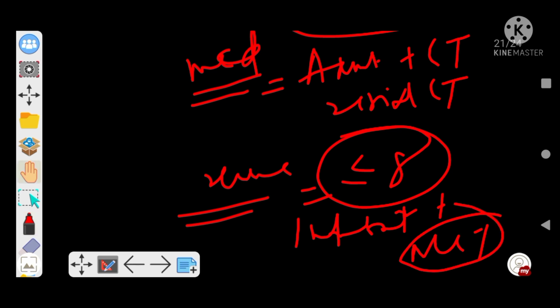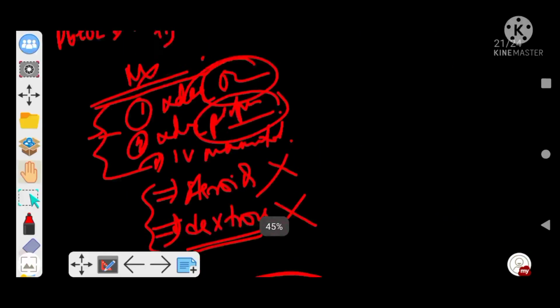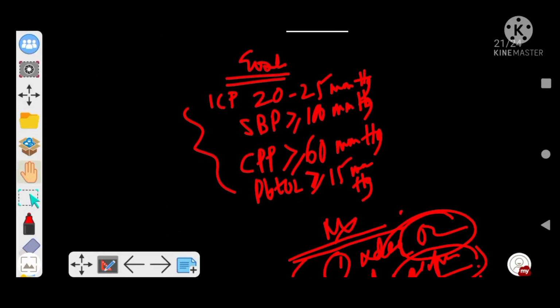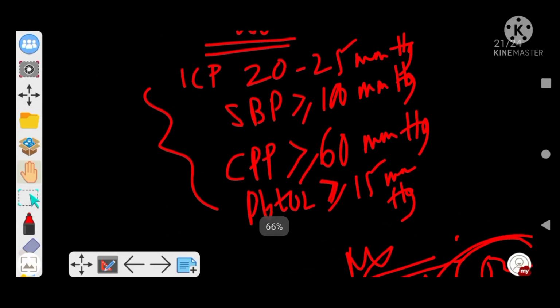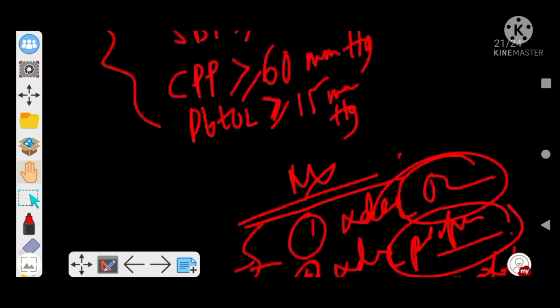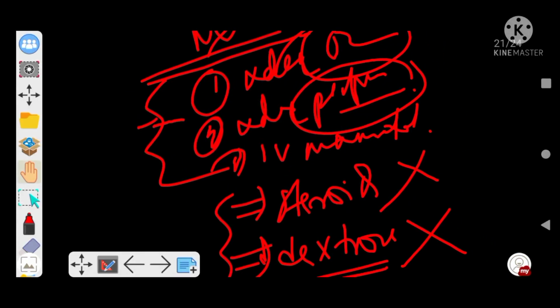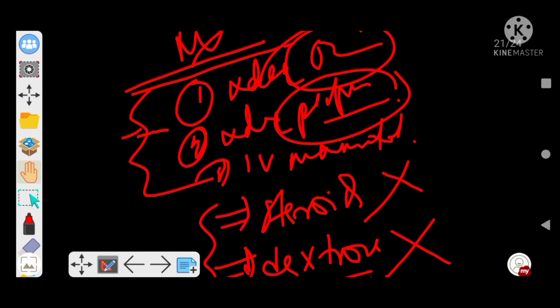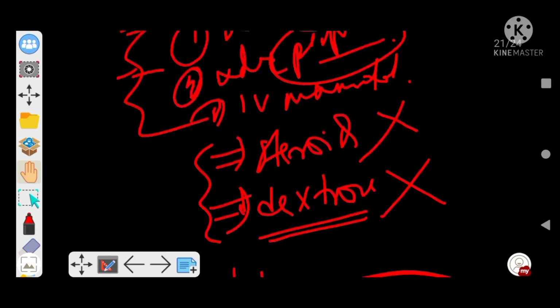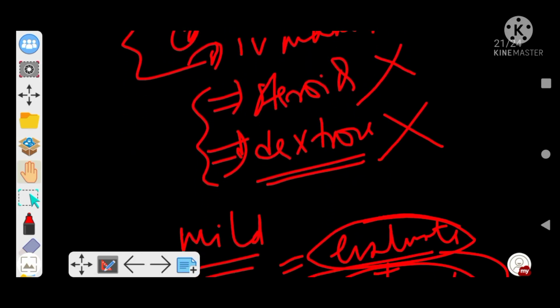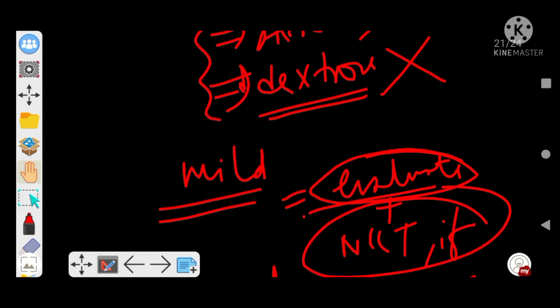So we will revise all the points. The goal is to maintain ICP 20-25, systolic blood pressure around 100, CPP around 60, PbO2 around 15, and management is I have to give adequate oxygenation, maintain adequate perfusion, I have to give IV mannitol, but steroids have no role, dextrose to be avoided.